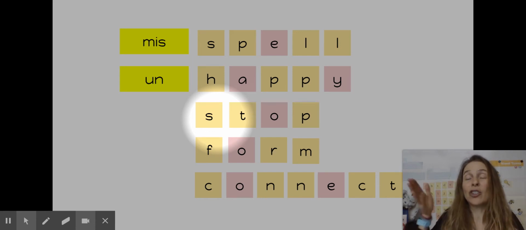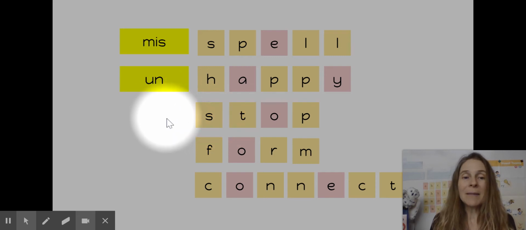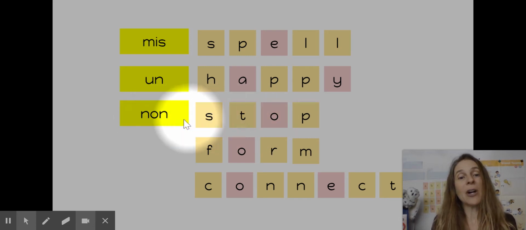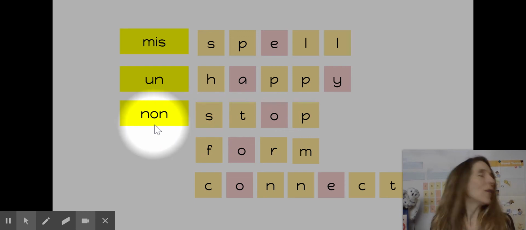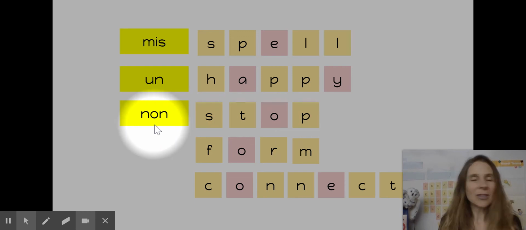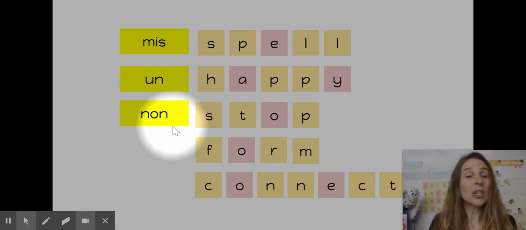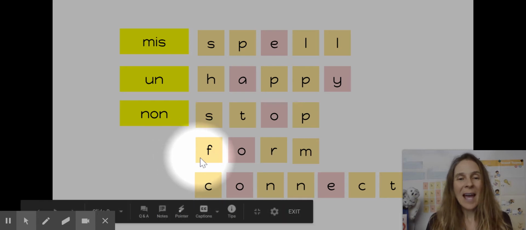That means I have a stop in my flight. But if I fly straight from San Francisco to Guadalajara, I'm on a non-stop flight. So that means I don't stop. Non-stop means not stopping.